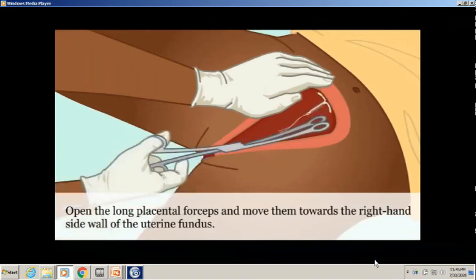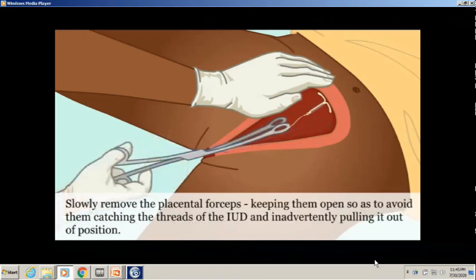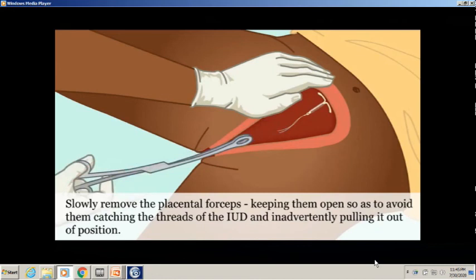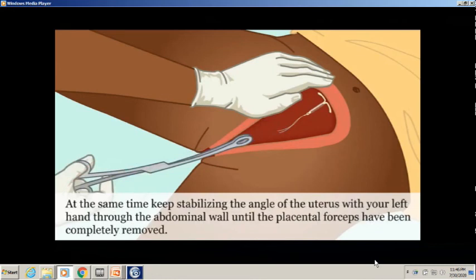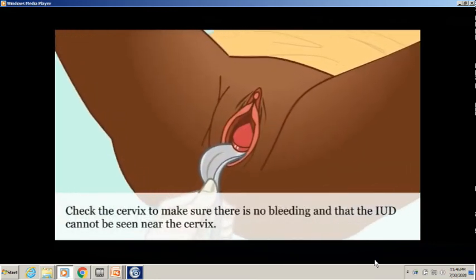Slowly remove the placental forceps, keeping them open so as to avoid them catching the threads of the IUD and inadvertently pulling it out of position. At the same time, keep stabilizing the angle of the uterus with your left hand through the abdominal wall until the placental forceps have been completely removed. Check the cervix to make sure there's no bleeding and that the IUD cannot be seen near the cervix.